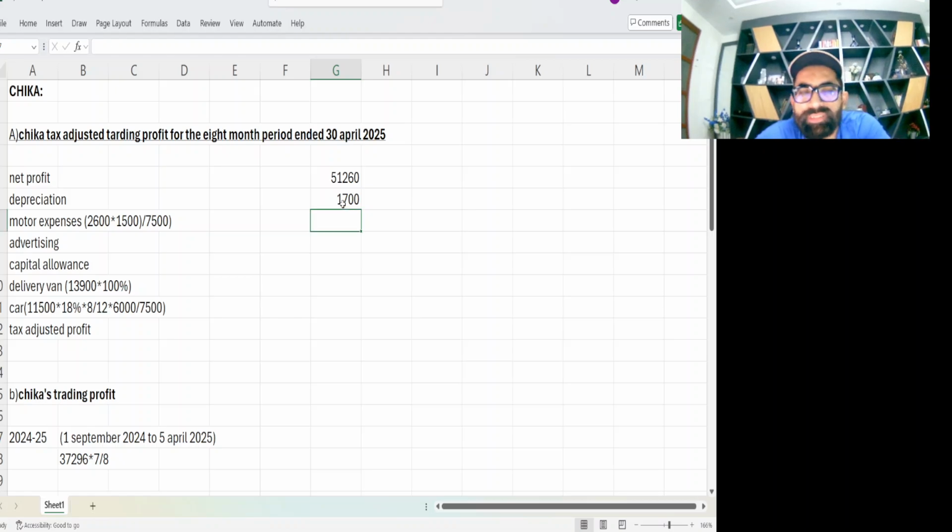Then motor expenses. I told you only the private portion: 2600 times 1500 private miles divided by 7500. Sorry, it's 2600.